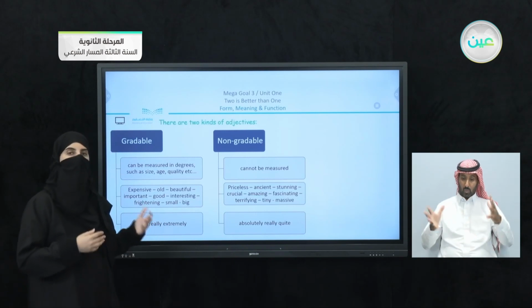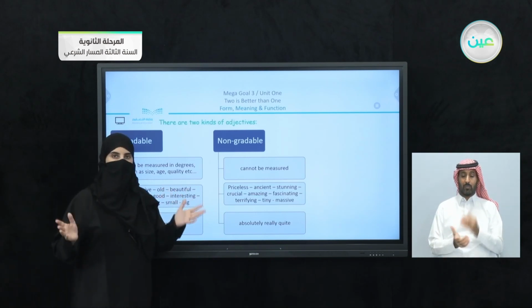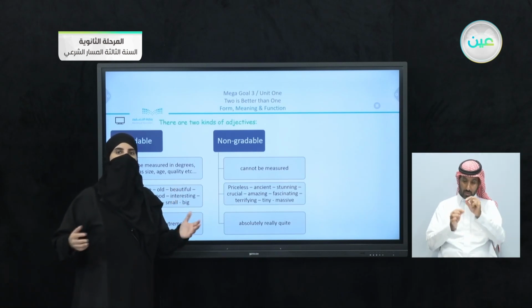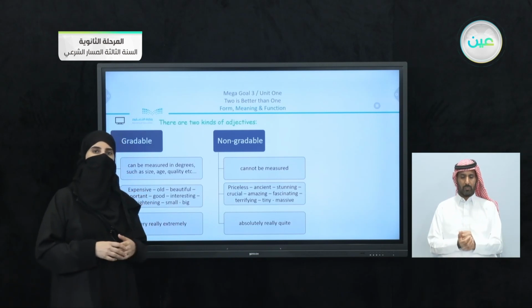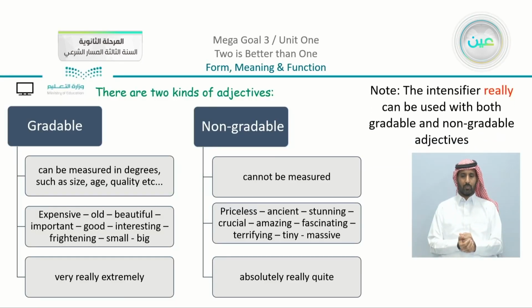I can say very big, and so on. So now you know that we have here different adjectives. Some are gradable, some are non-gradable, and we use different intensifiers with each type. Now note that the intensifier really can be used with both gradable and non-gradable adjectives, as I mentioned before.